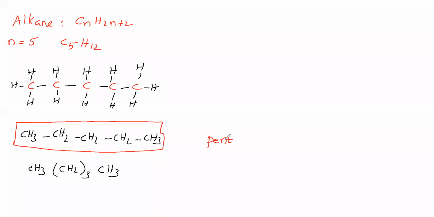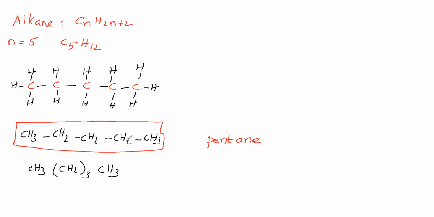Root word is pent. Then primary suffix. Primary suffix means carbon-carbon single bond is present. Carbon-carbon single bond means primary suffix is ane. For this compound, secondary suffix is not there. For alkanes, no secondary suffix. Then what is secondary suffix? Later we will discuss. Then we have to see about prefix.